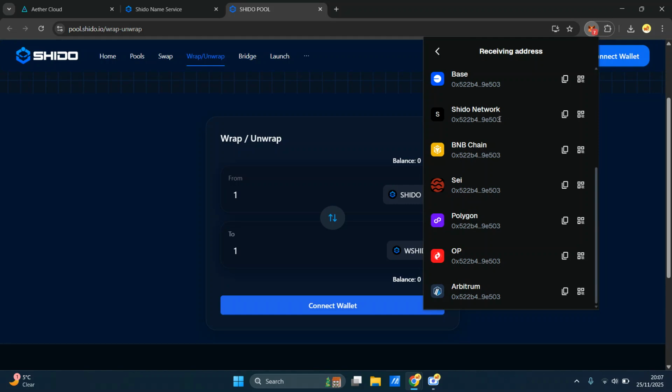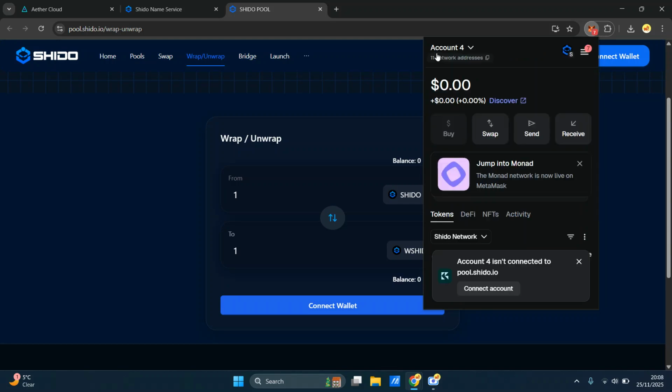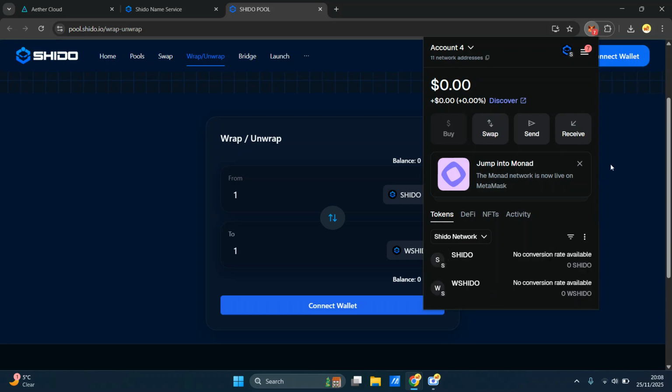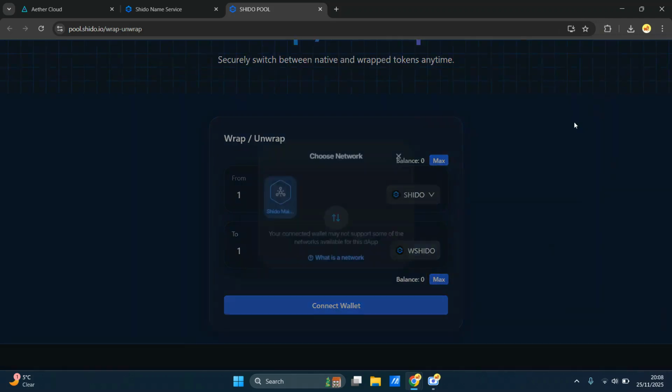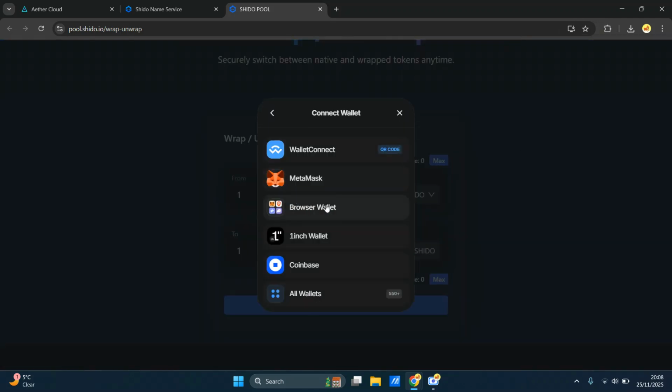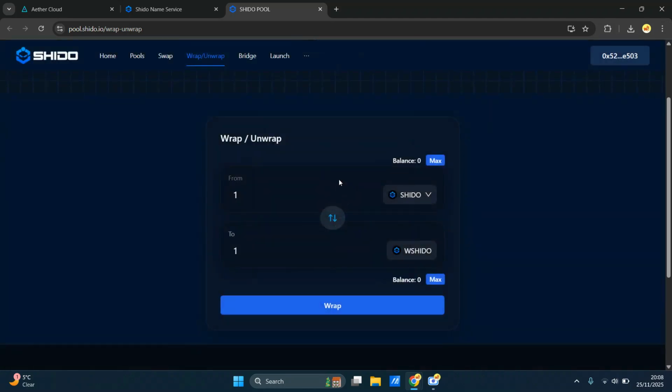There it is. Just remember the last 4 digits: E503, E503, right? So we want to connect this one, which is account 4. Account 4 isn't connected to Shido, so let's connect it. Now, if we go here, connect, select the mainnet, which was Shido Network there. Click on your MetaMask, and there you have it, E503.